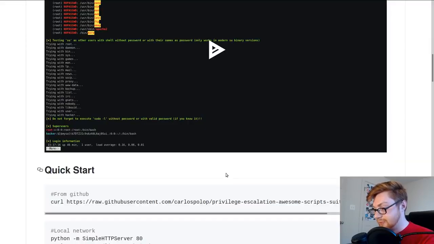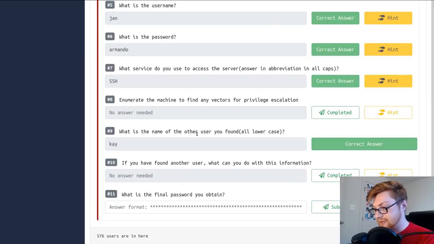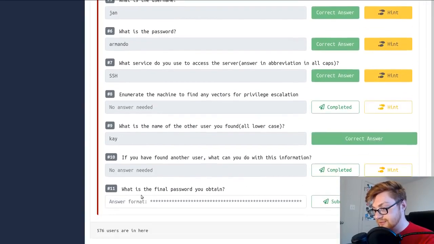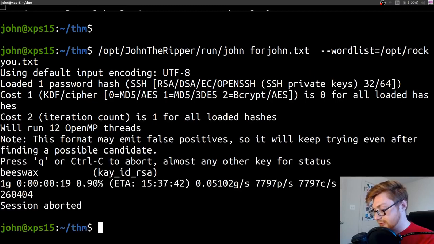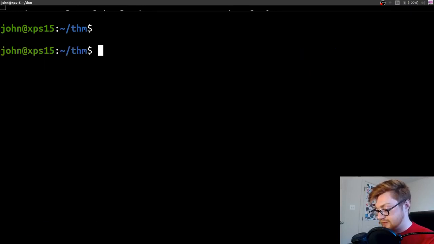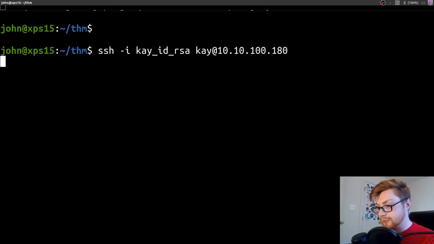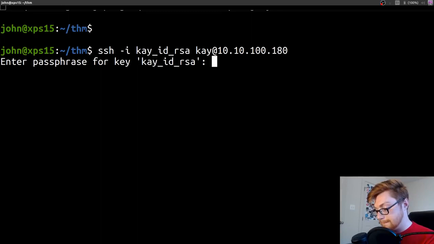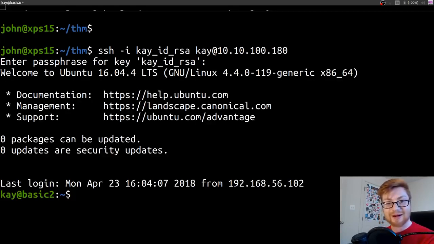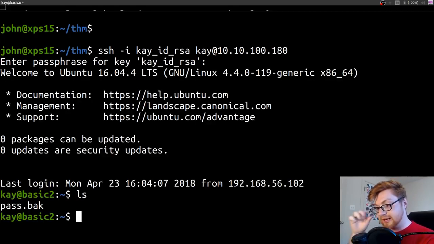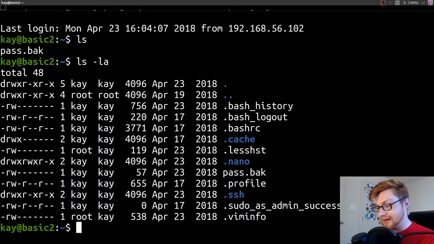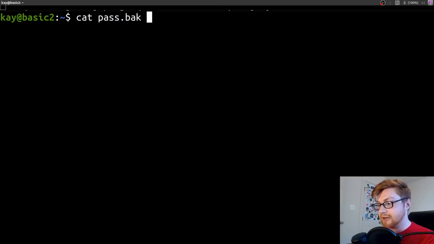So what is left in our command here? Oh, all we need is that final password you obtain. Let's go get that. Now that we have a new user, maybe we have a little bit more access. So ssh -i with k at 10.10.100.180, and we'll want to use the passphrase beeswax. All right, and now we're logged in as that k user. So we could ls, check out our home directory. Now we have access to that pass.bak file. It's owned by us, so let's check it out.